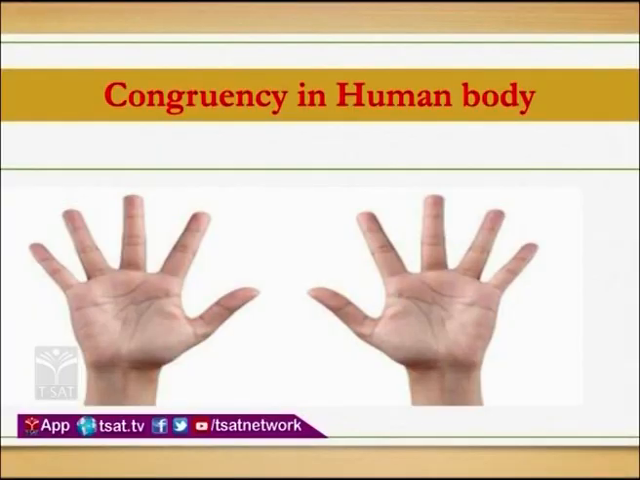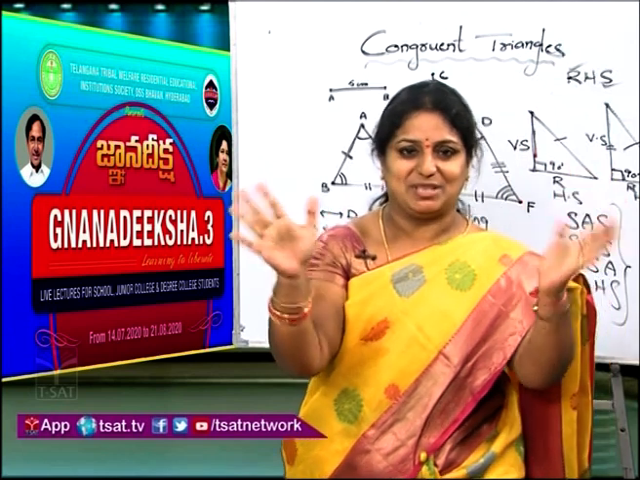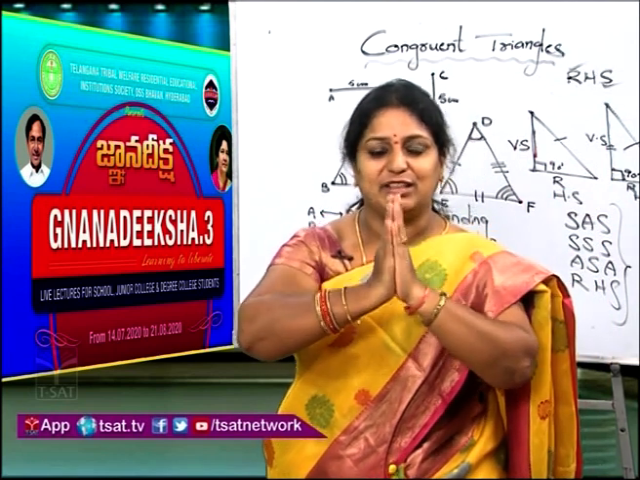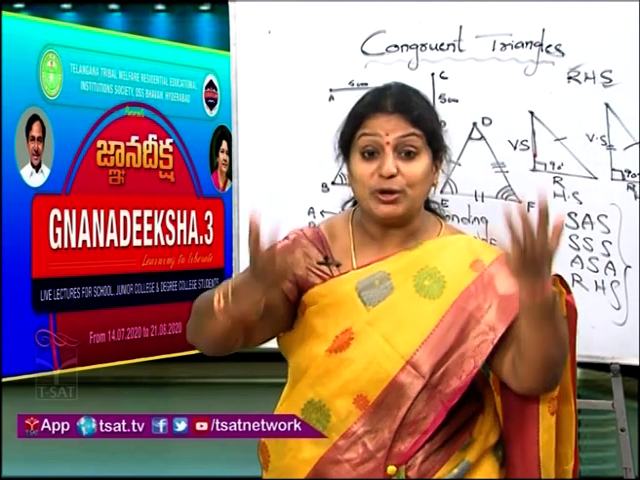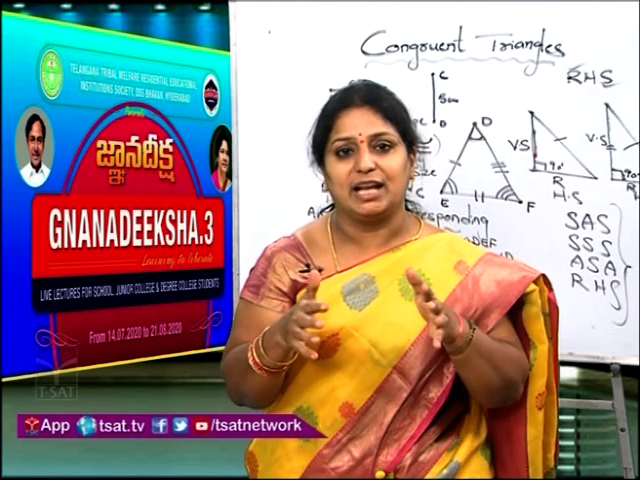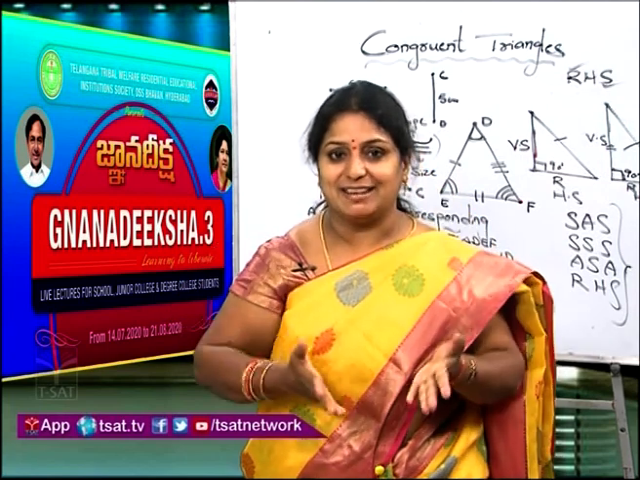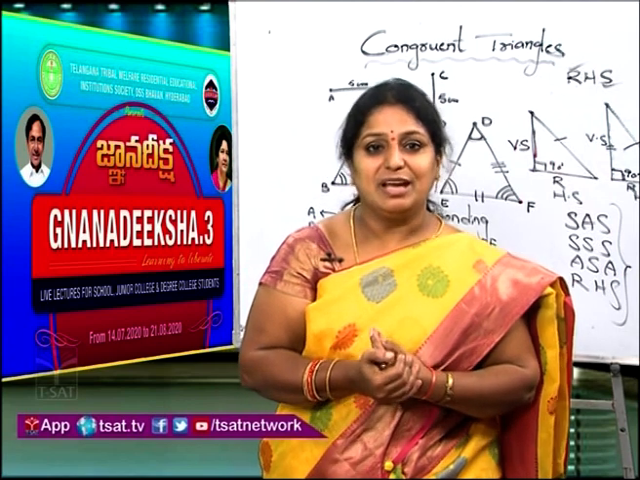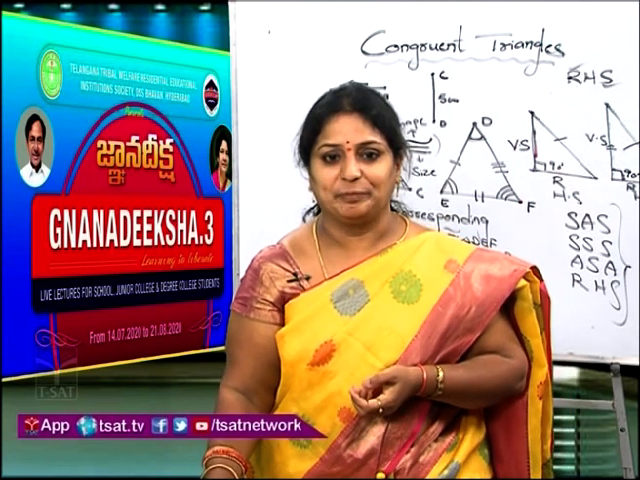Now next, congruency in the human body. One example I already gave, the palms. One palm will coincide with the other, so we say that these two are congruent. Now imagine what other congruent parts there are in our human body, like congruent ears, congruent eyes. The footprints are also examples of congruency in our human body.